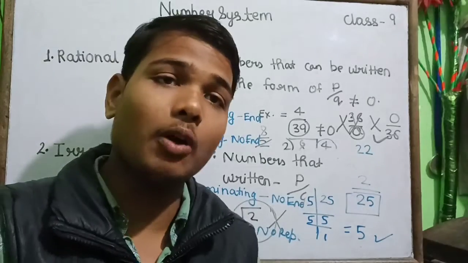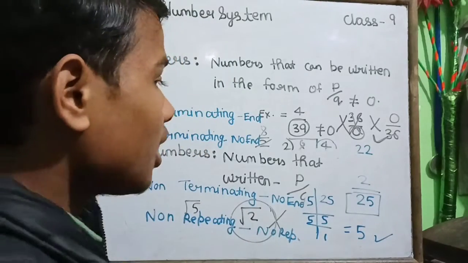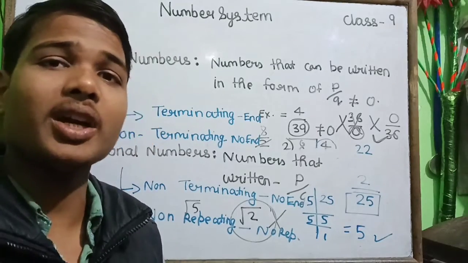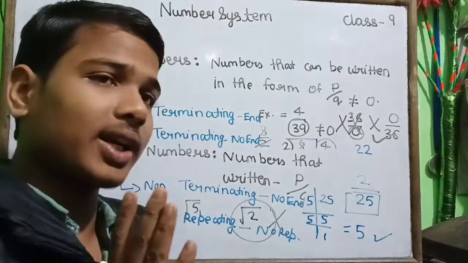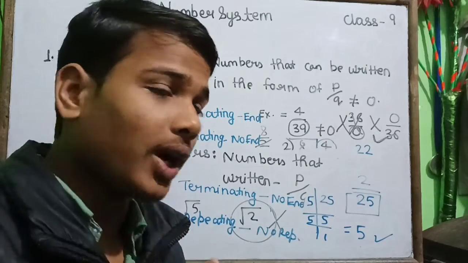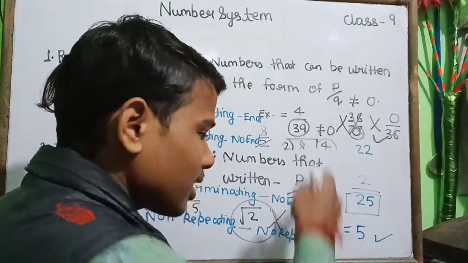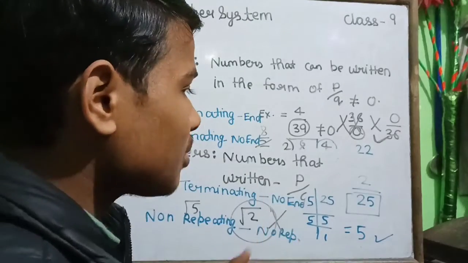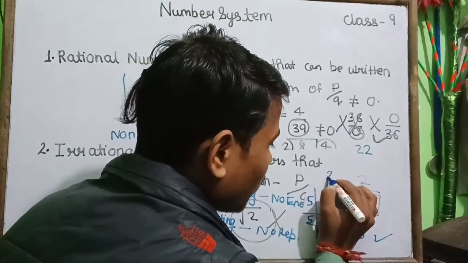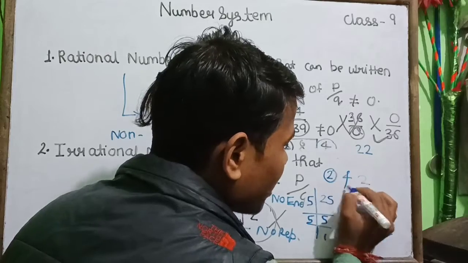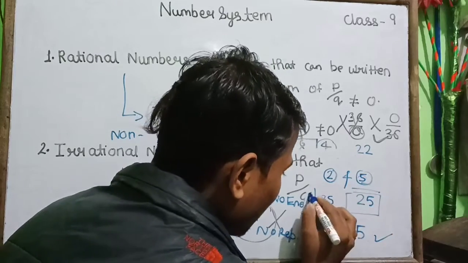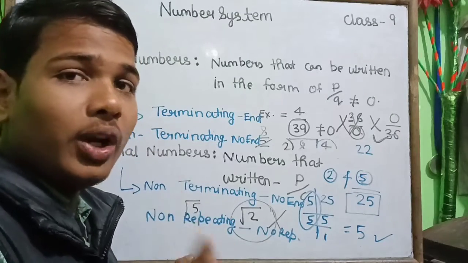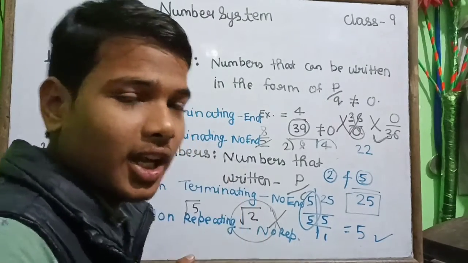Now you will ask how I can say that. Any number that is in the form of a fraction and whose denominator has only two kinds of factors. Two factors means not these two factors, but a factor of only 2 and 5. It means only 2 or 5 or both come here. Then only it will be terminating.